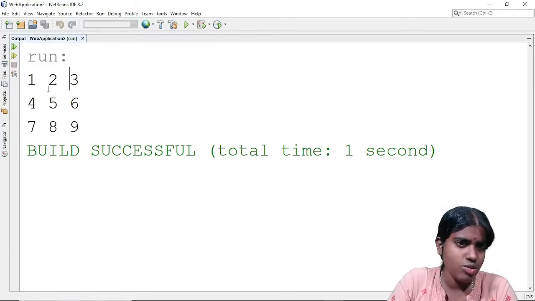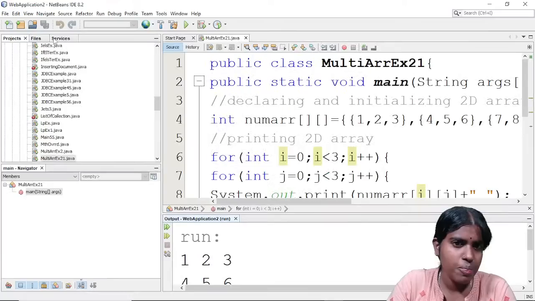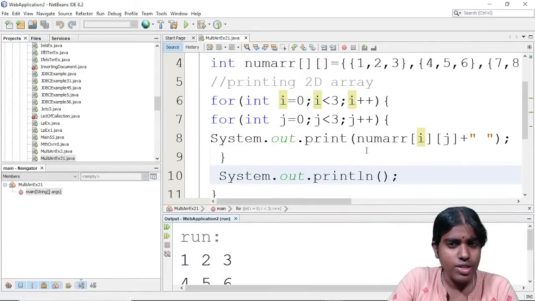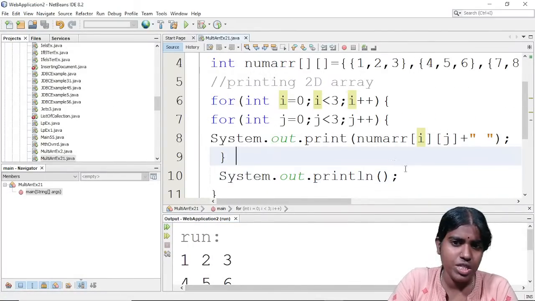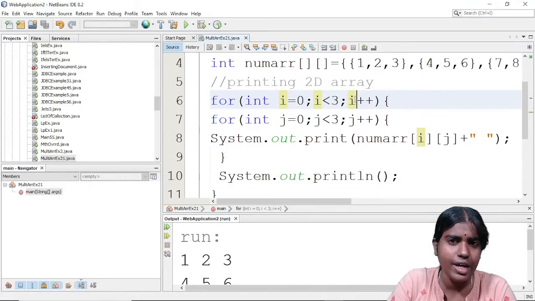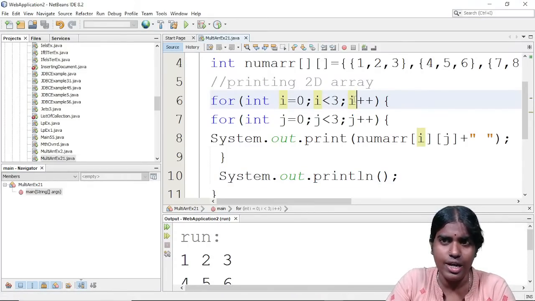It is displayed in the form of rows and columns. So this is an example of a multi-dimensional array. Based on my requirement, I can go for a single dimensional array or a multi-dimensional array.